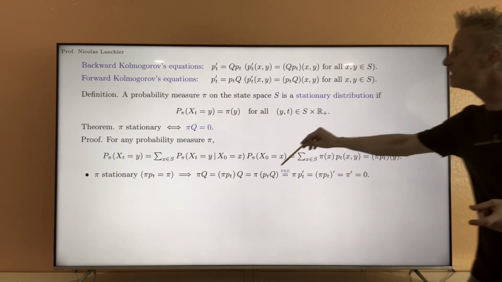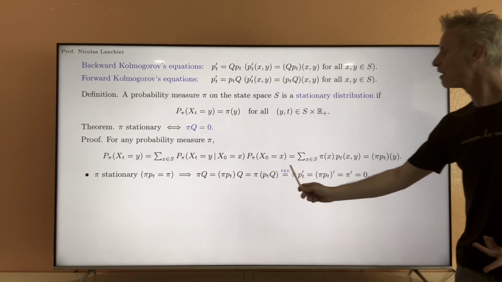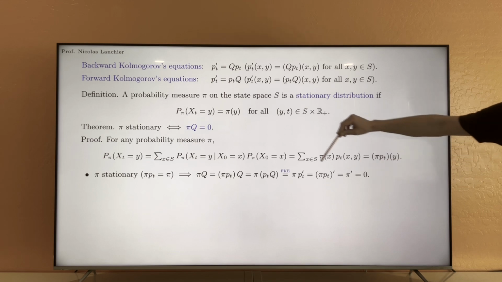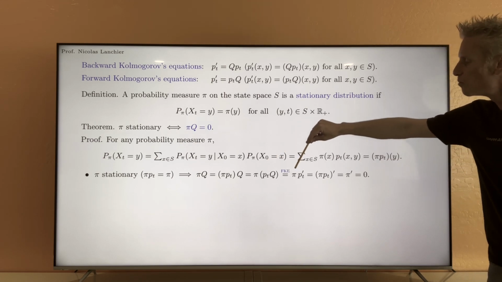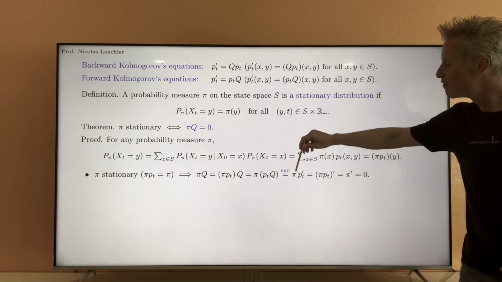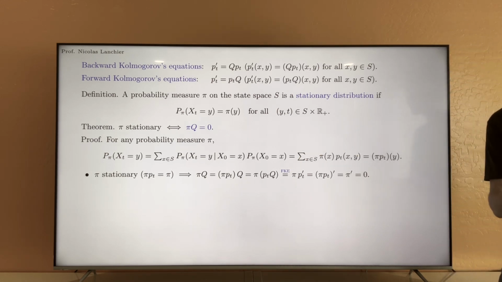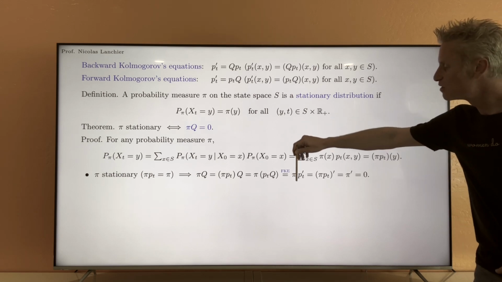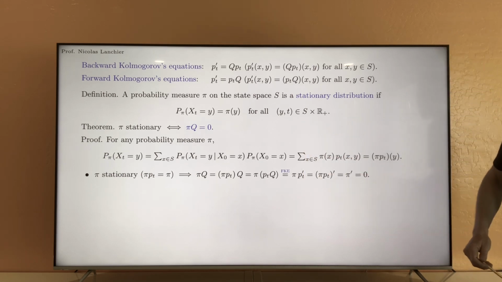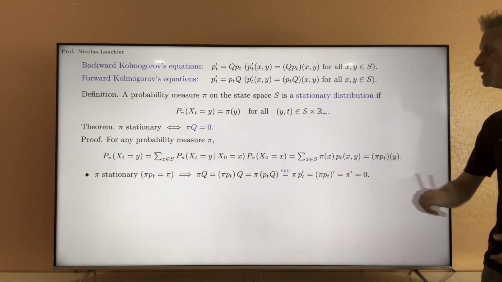We know that Pt times Q is equal to the derivative of Pt, and so using the forward Kolmogorov equation, I can say that this is equal to pi times Pt prime. Now, you can think of pi, because it does not depend on time t, as like a constant. So pi times the derivative of Pt is the same as the derivative of pi Pt. Eventually we get (pi Pt) prime.